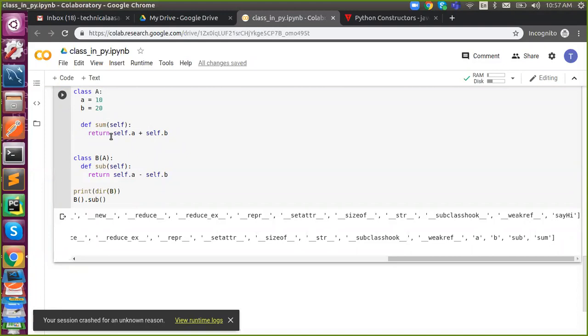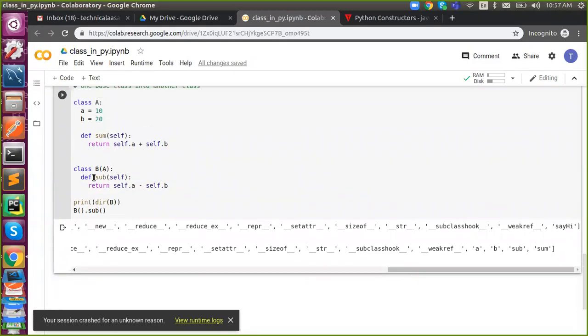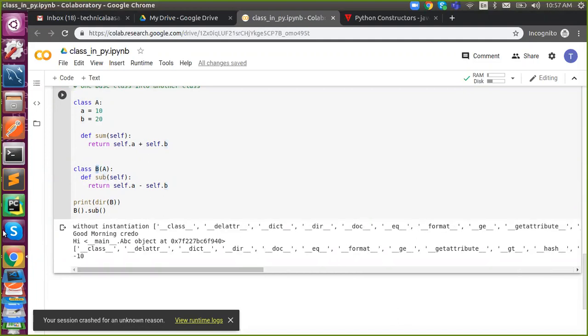Understand this concept? So this is called inheritance. This is the base class and this is the derived class. Base class means it doesn't inherit anything. Derived means it's going to inherit the properties of one class to another. So here, class A's properties will be inherited by class B. Now class B can also utilize A, B and sum. We can use A, B, and sum inside class B along with sub. Got it?